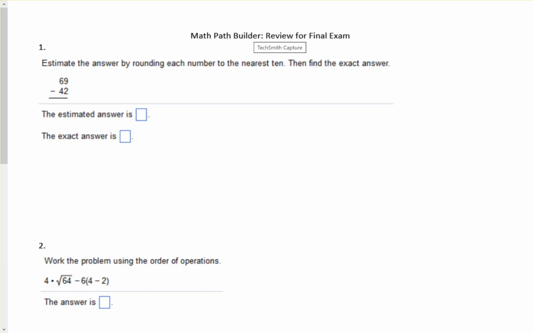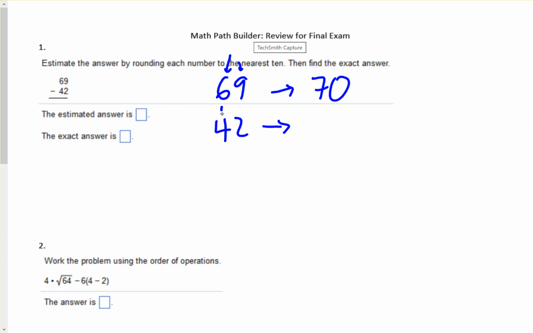Okay, so first we're going to round. If we're rounding to the nearest 10, that's where the 6 is for the 69. We would peek over to the ones. It's a 9, so it's going to bump the 6 up to a 7. And then the rest becomes 0. 69 becomes 70.